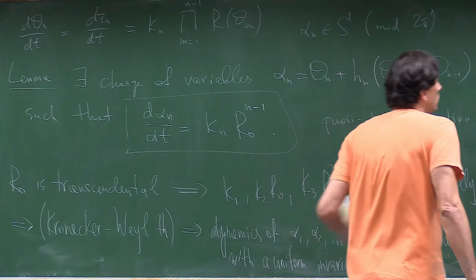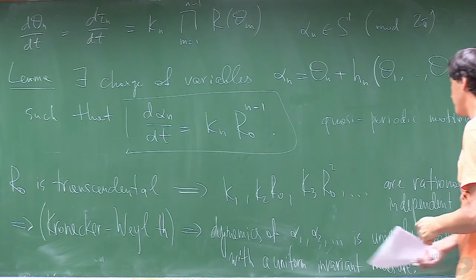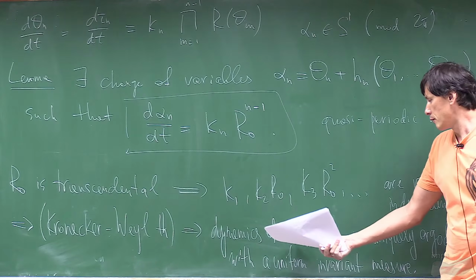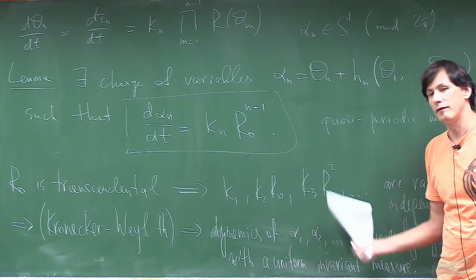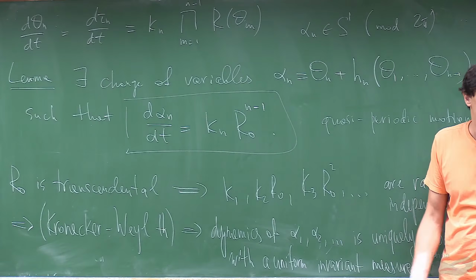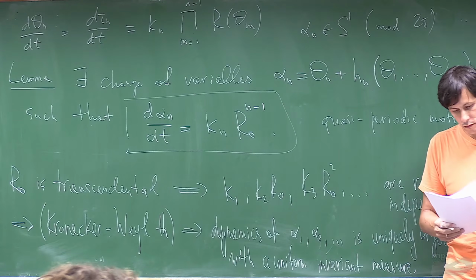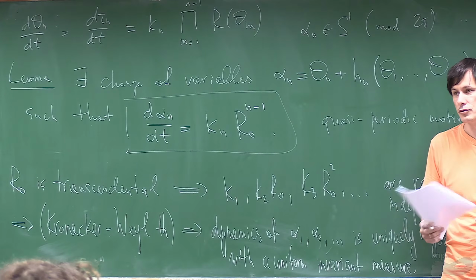So we just need to translate what the last sentence means. Uniform invariant measure means that if you take the time average of whatever function of alphas in time, it is the same as just taking the average in alphas. And uniquely ergodic means that this happens for essentially all functionals and all initial conditions, right?